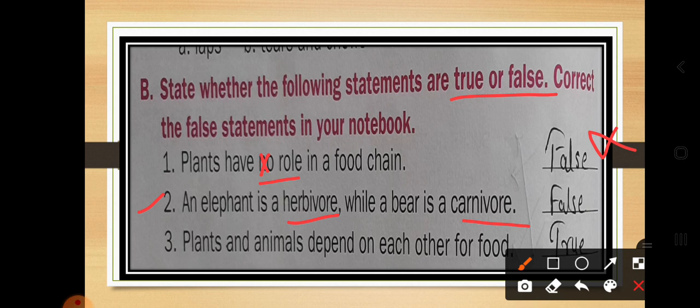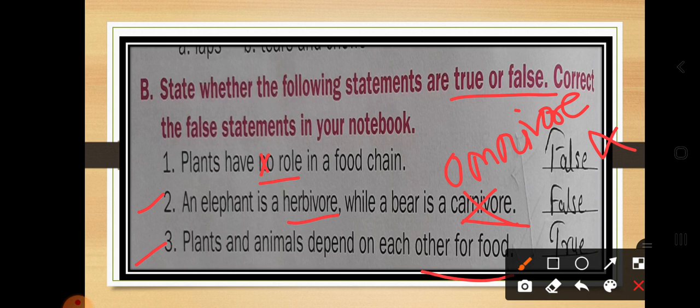So this is the false statement. What you have to write: an elephant is a herbivore while a bear is an omnivore. You have to write this answer in your notes. Next question is: plants and animals depend on each other for food.